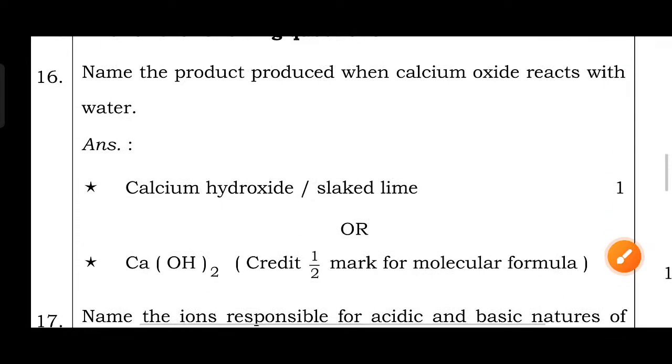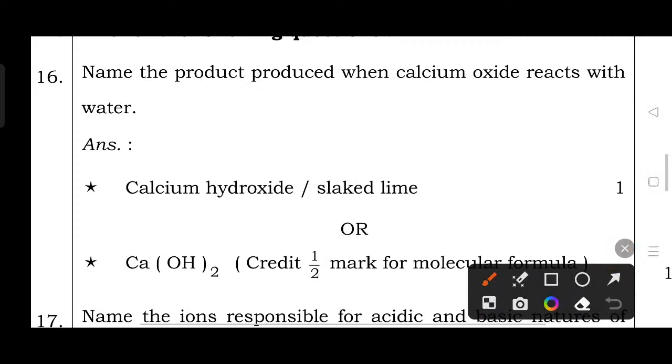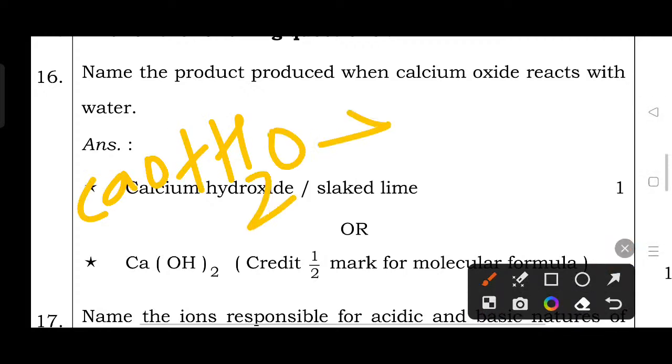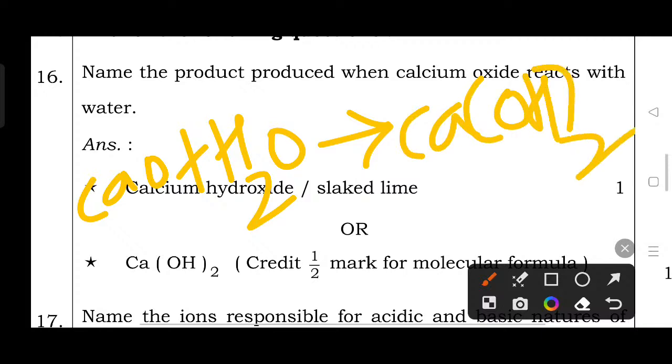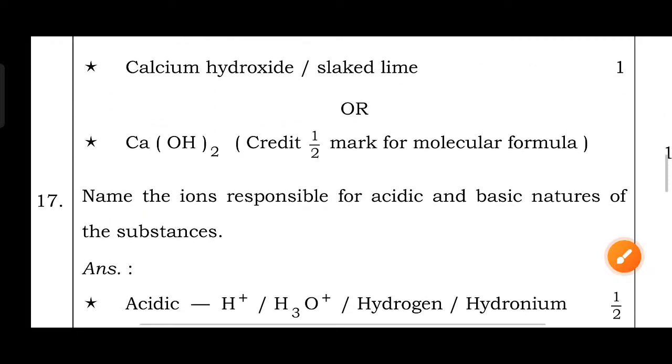The next question: name the product produced when calcium oxide reacts with water. Okay, calcium oxide reacts with water, then what does it give? It gives calcium hydroxide. Calcium hydroxide, that only they asked. Calcium hydroxide is slaked lime. Okay, Ca(OH)2, for this 1 mark.